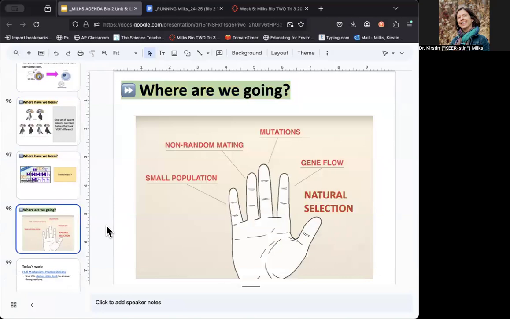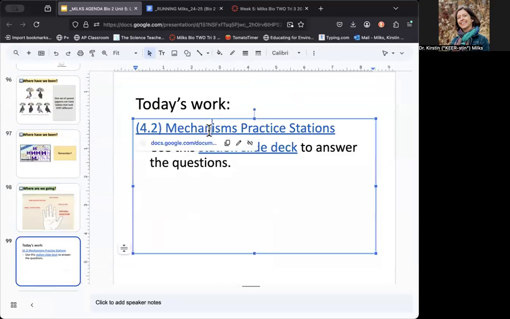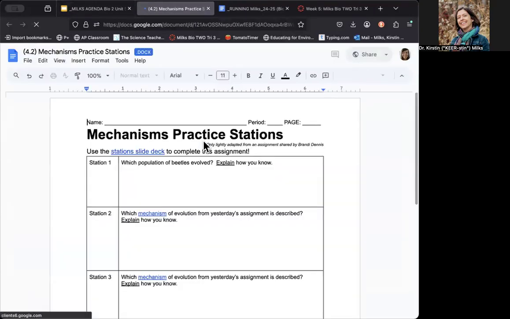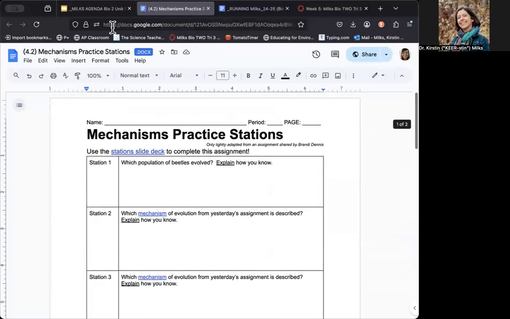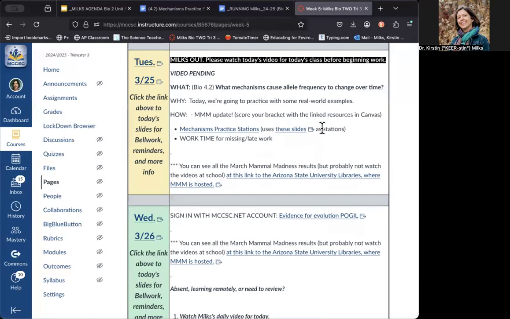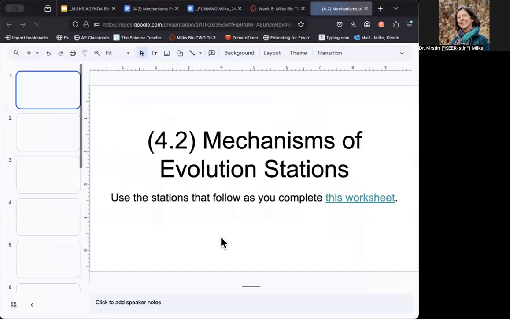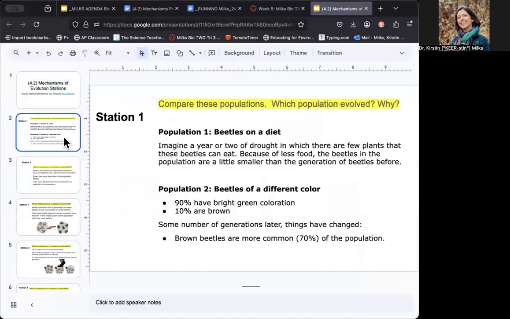So when we take those 5 mechanisms, we're going to apply them to some more real world examples, in the mountain people from yesterday. So your assignment looks like this. And you'll see there's a little place for you to write. It's just a front and a back. And the slides are not at all complicated. You can just click here or you can click through into the assignment. When you do that, you're going to find the slides. And this is what's on station 1. So we'll just do station 1 together.